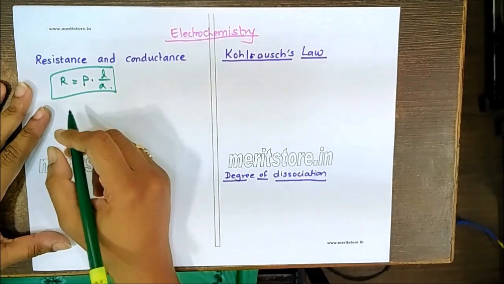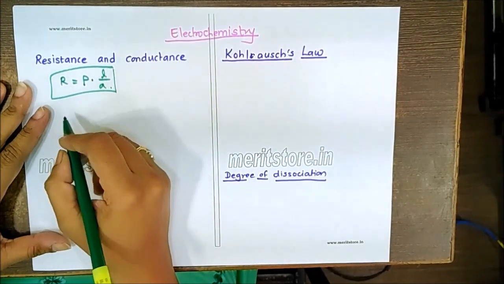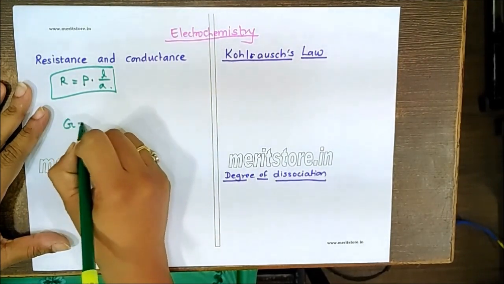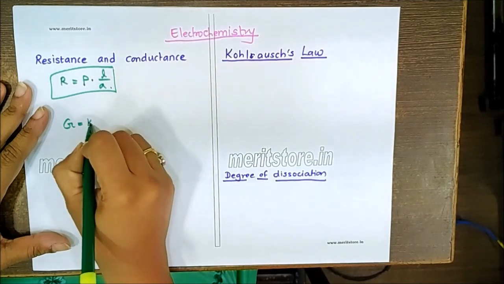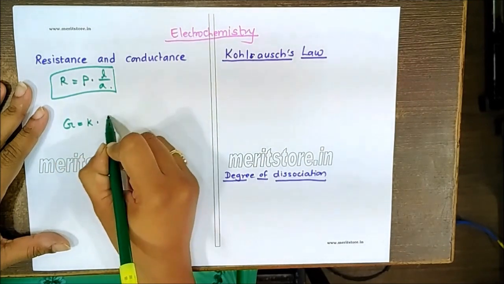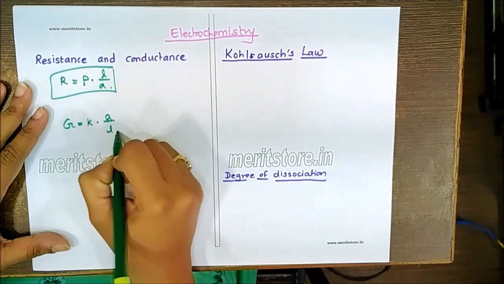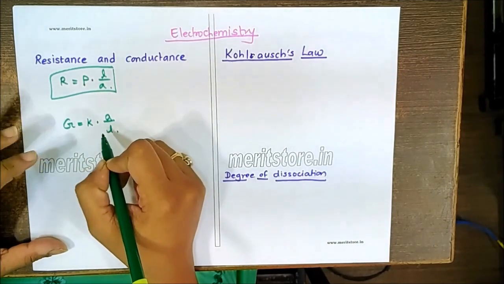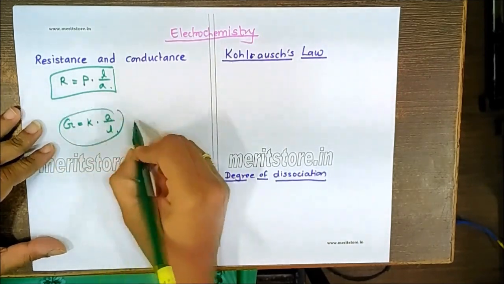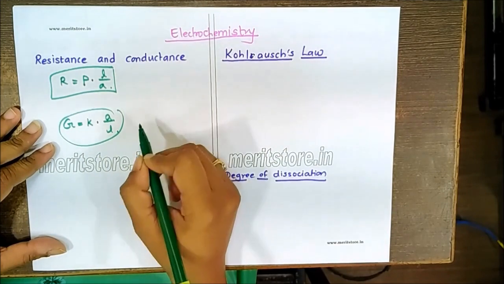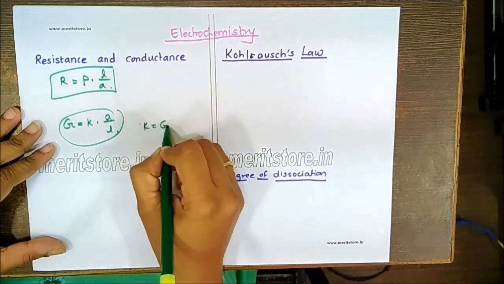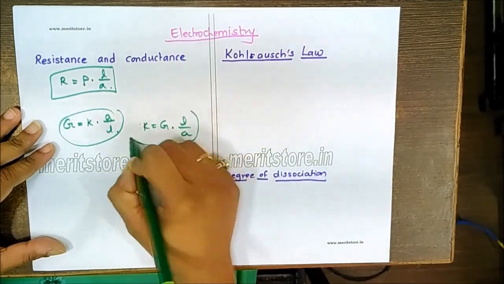So in case of conductance, G will be equal to conductivity, that's K, multiplied by A upon L. So this formula, if we rearrange, gives the conductivity: K is equal to G into L upon A.